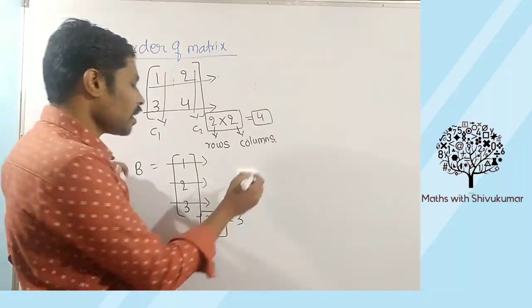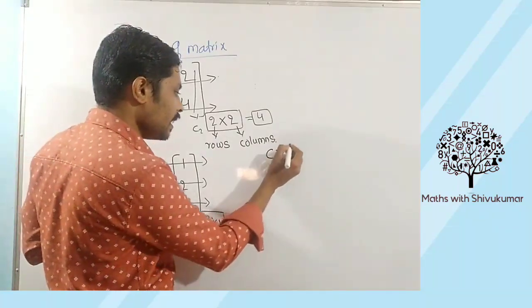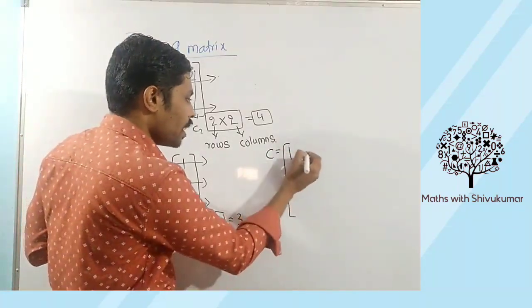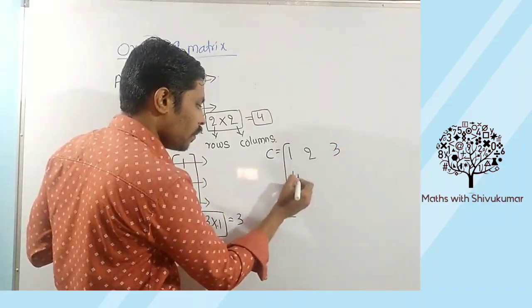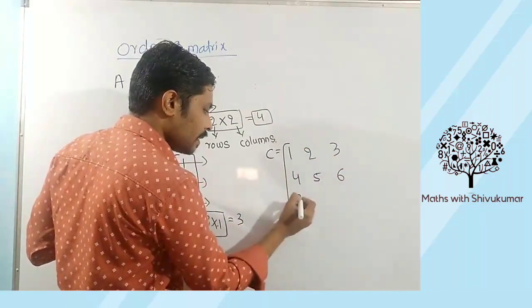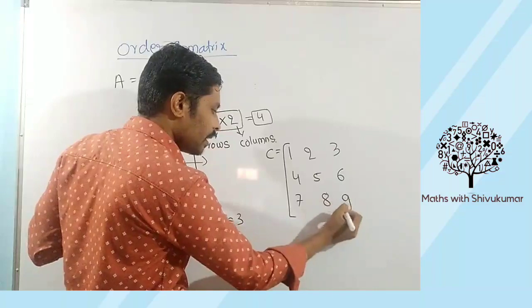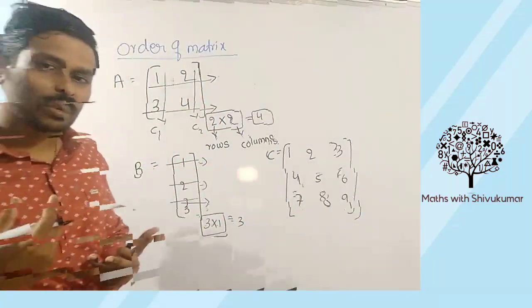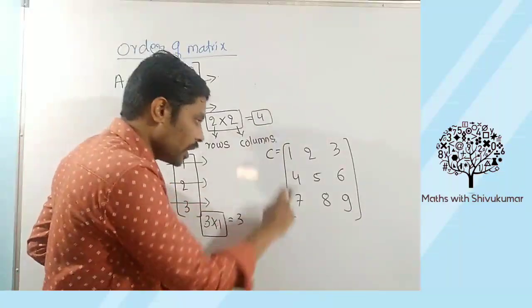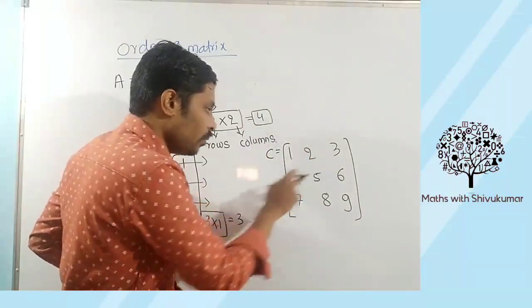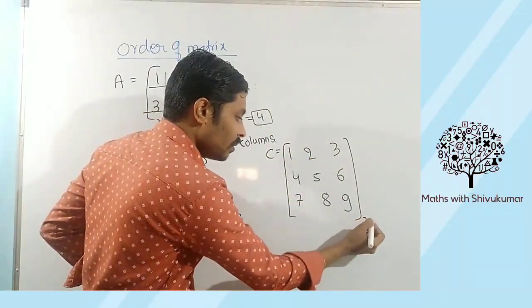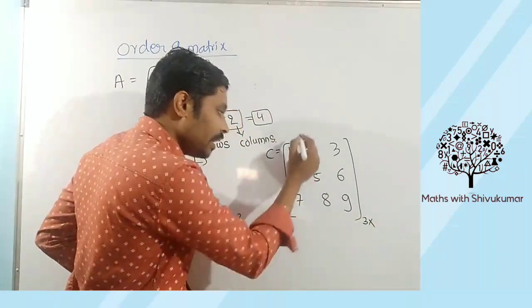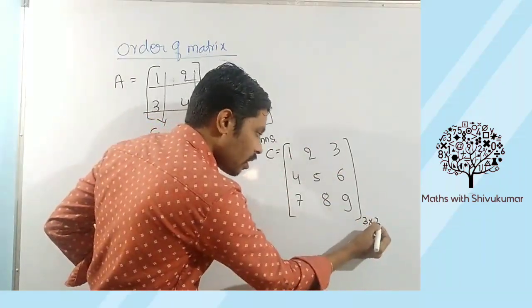Similarly, another example we will consider. C is equals to 1, 2, 3, 4, 5, 6, 7, 8, 9. Tell me, my dear students, what is the order of this matrix? How many rows? 1, 2, 3, 3 rows into 1, 2, 3, 3 columns.